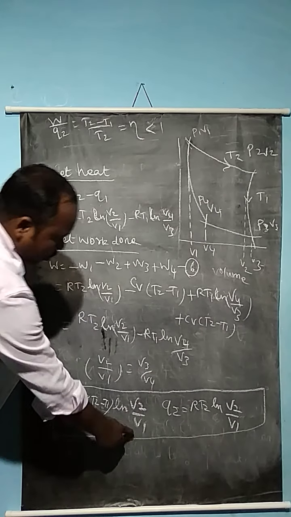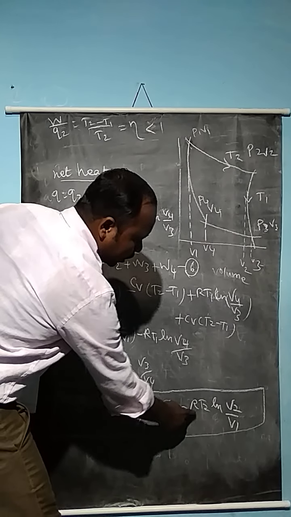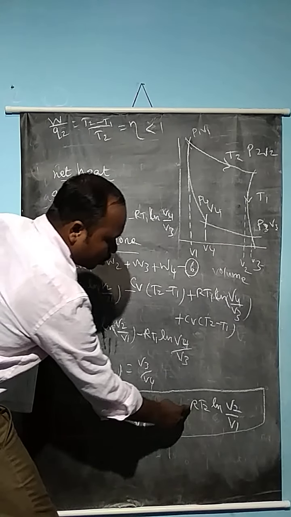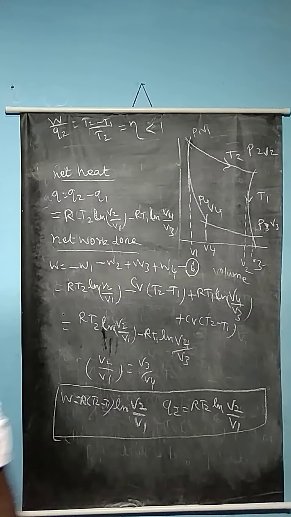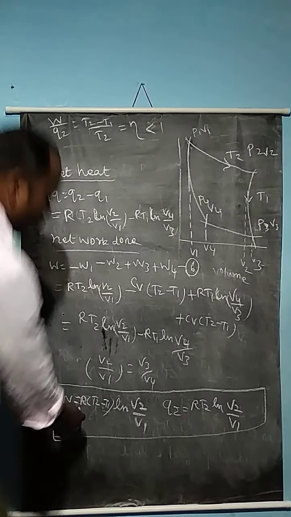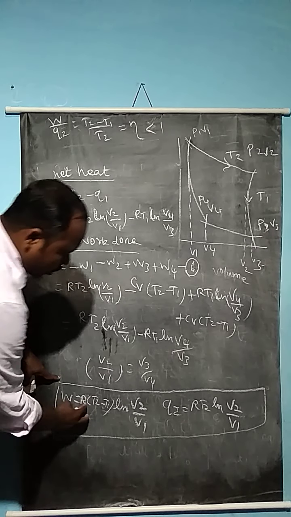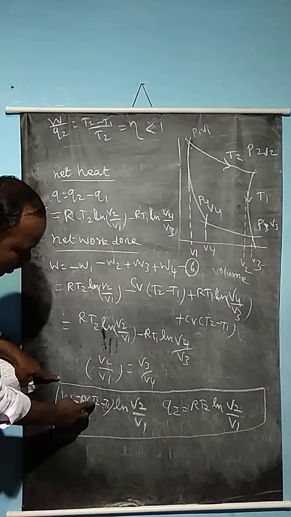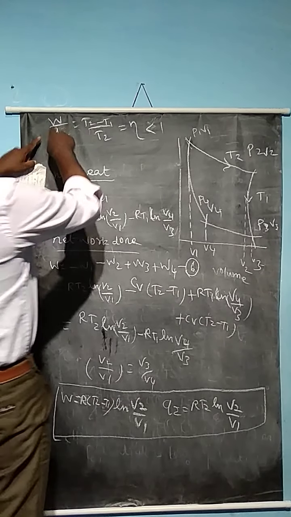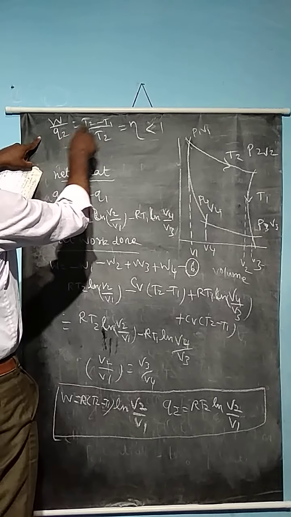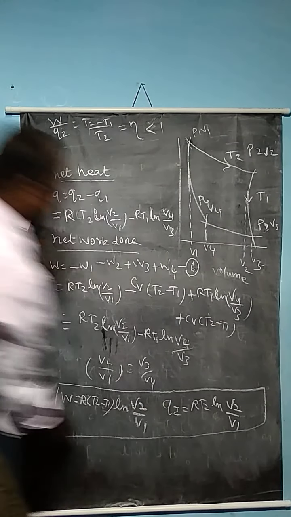Since the Q2 amount of heat absorbed at temperature T2 is given by Q2 equal to R into T2 ln V2 divided by V1, if we divide W by Q2, the R cancels and the ln term cancels. W divided by Q2 is equal to T2 minus T1 divided by T2.